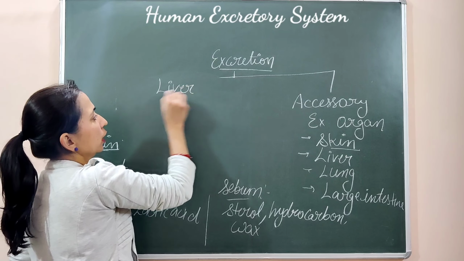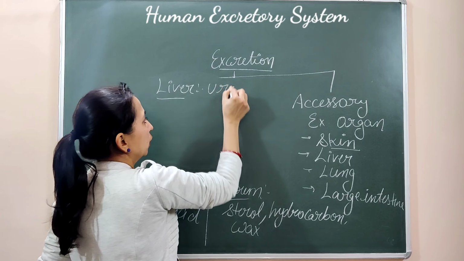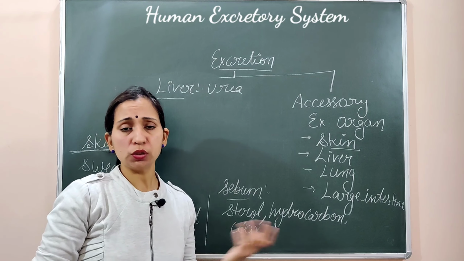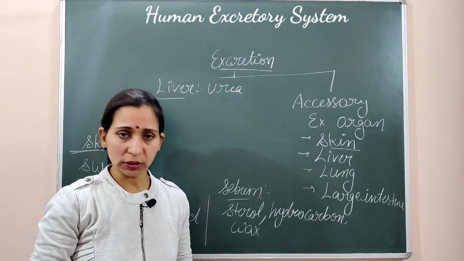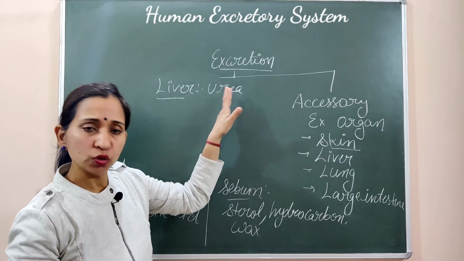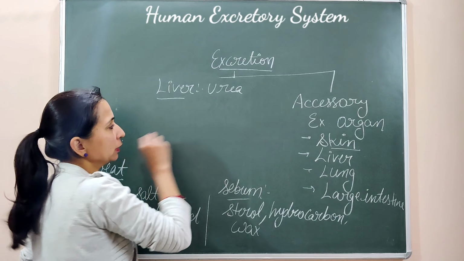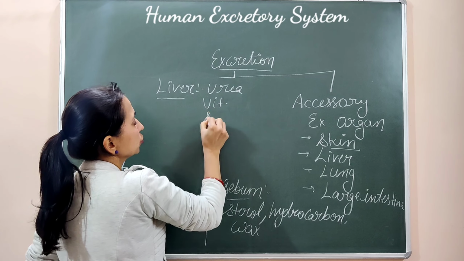If we talk about the liver, the main thing is that urea is secreted by the liver. The ammonia formed in the body goes into the liver, joins with carbon dioxide and takes part in the urea cycle or ornithine cycle, where urea is synthesized. So this urea is excreted through the liver. Second, some vitamins and some steroids.